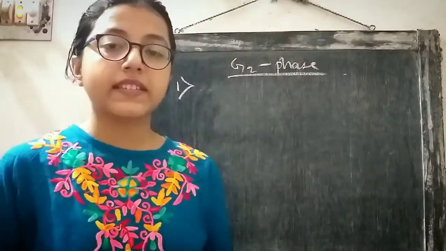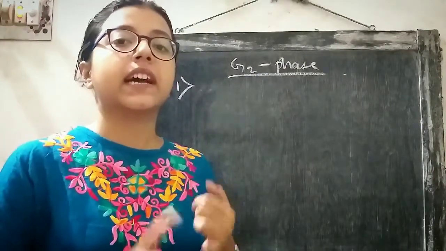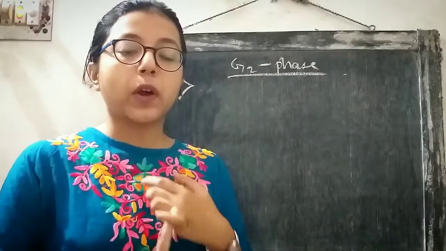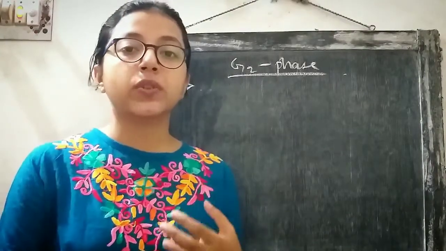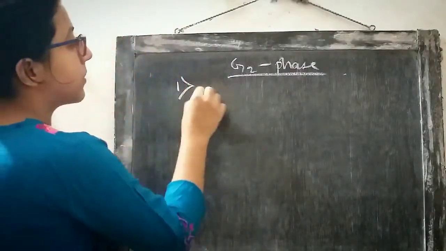So what are the events that are monitored during the G2 phase of the cell cycle? The first thing is that the entire DNA is replicated. So proper monitoring is performed to ensure that the entire DNA has replicated correctly. So DNA replication is monitored first.